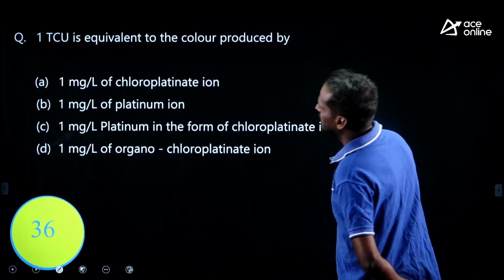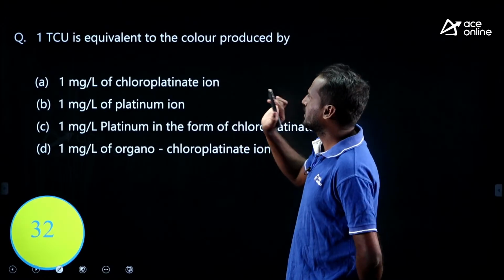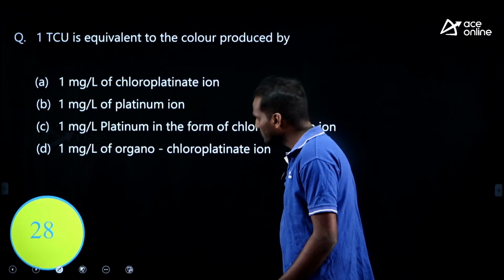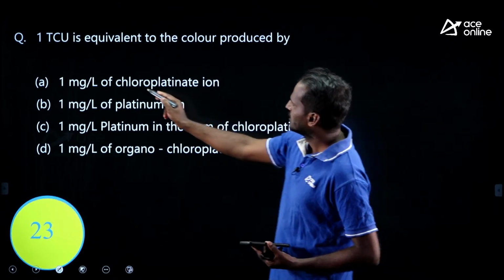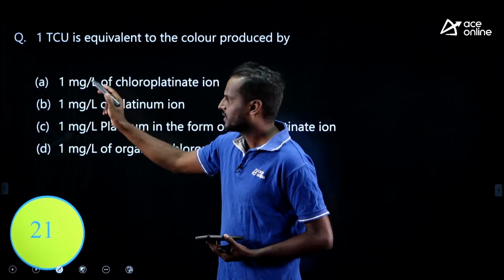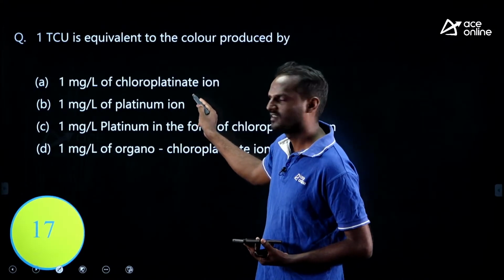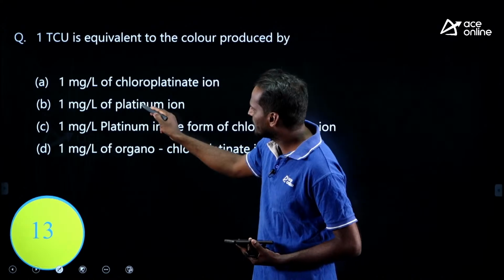Okay, next, solve this. TCU, true color unit, is equivalent to the color produced by, see, color is by platinum: 1 milligram per liter of chloroplatinate ion? Next option, 1 milligram per liter of platinum ion.